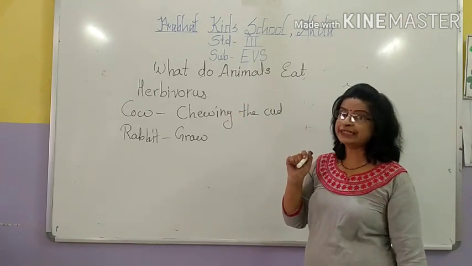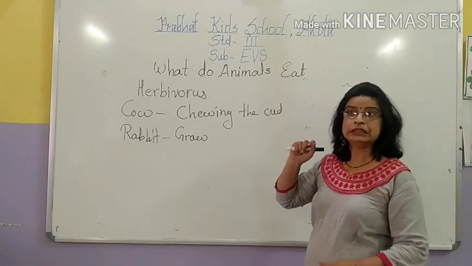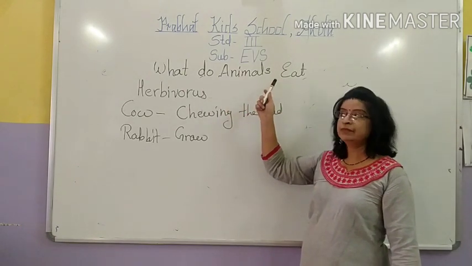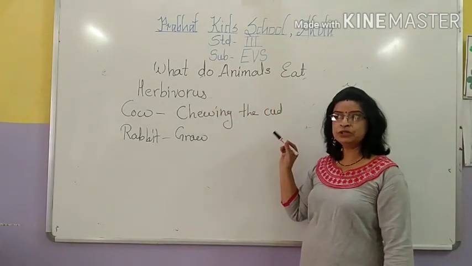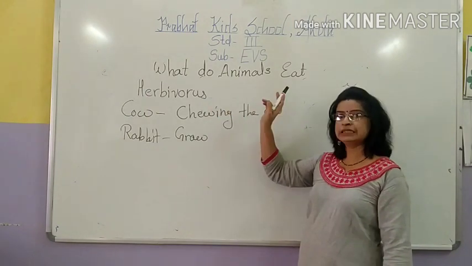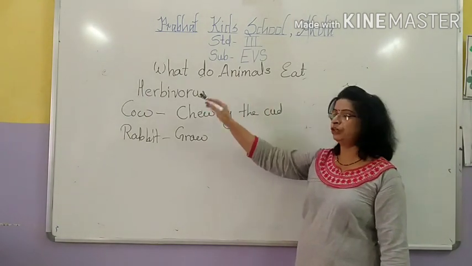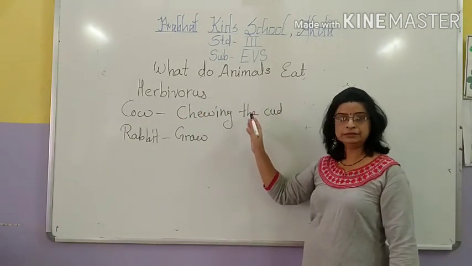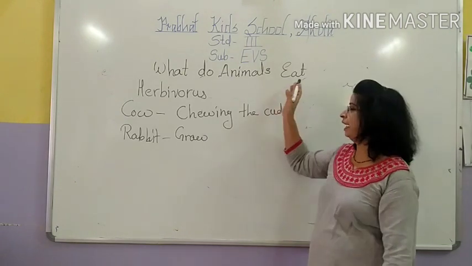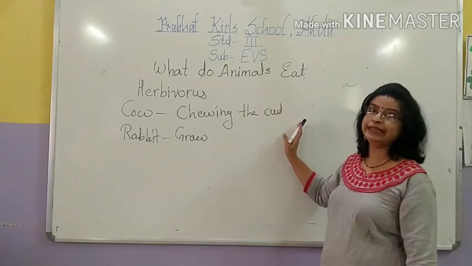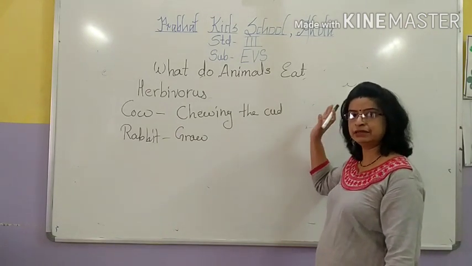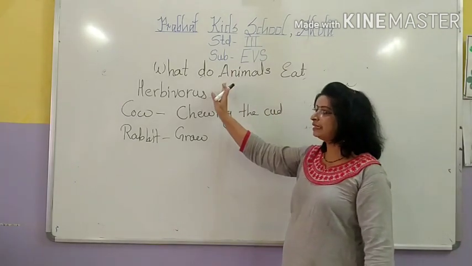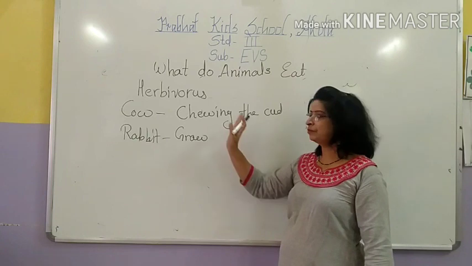In today's period, what did we discuss? Yes, the introduction of the lesson. What do animals eat? Then the kinds of animals. Three kinds of animals: herbivorous, carnivorous and omnivorous. What are herbivorous? Plant eater animals. What are carnivorous? They eat the flesh of other animals. And the third one is omnivorous. They eat both plants as well as the flesh of other animals. Now today we discuss again the herbivorous animals.